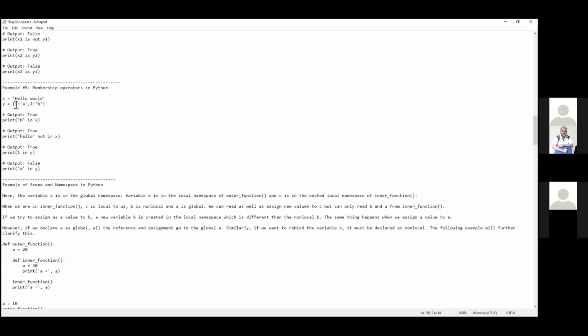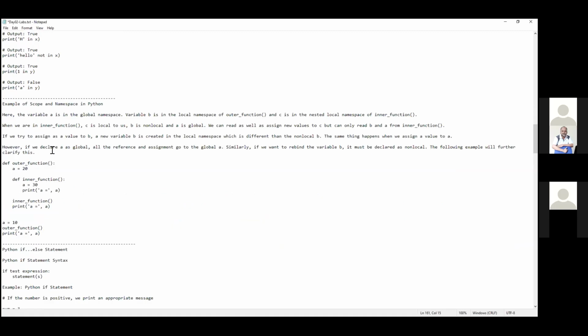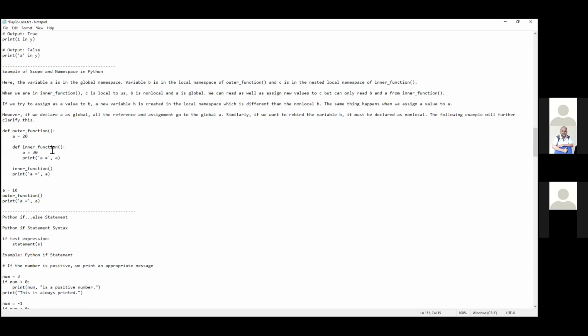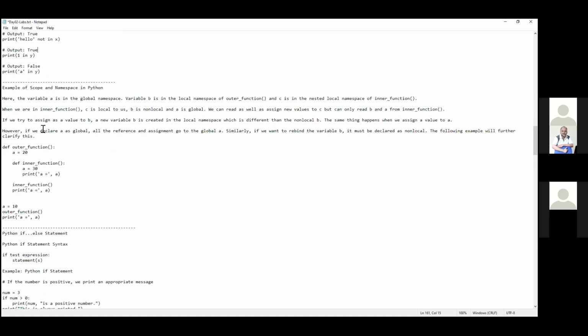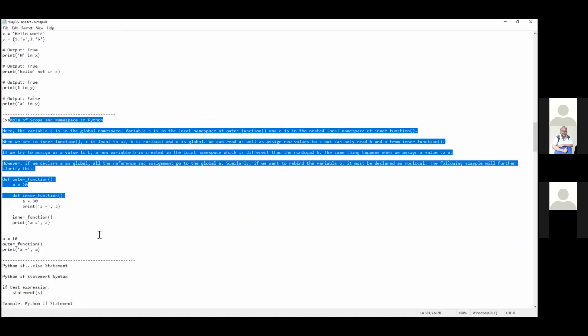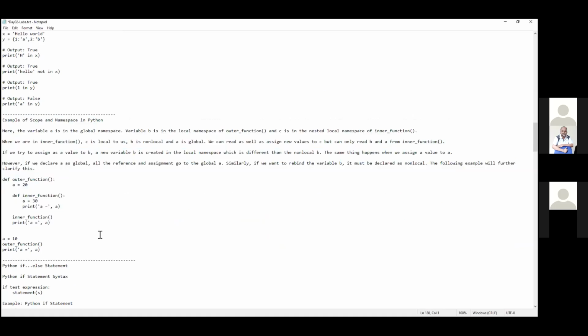Then the y variable has 1, so we are checking 1 in y, and it will say true. One more thing, guys: when you are checking a number, you don't need to put single quotes. When you are checking characters or strings, then you need to place them in single quotes. This part is about functions, so you can leave it, because we have not discussed functions yet.